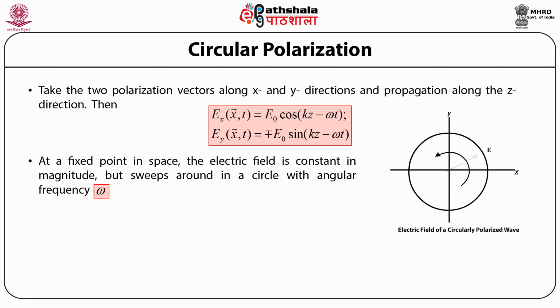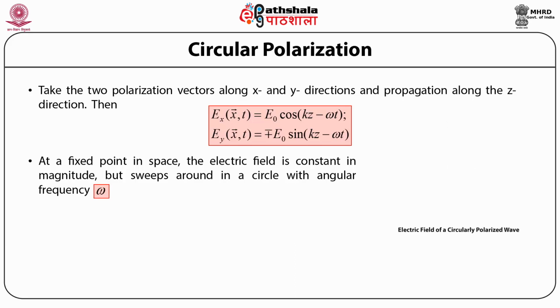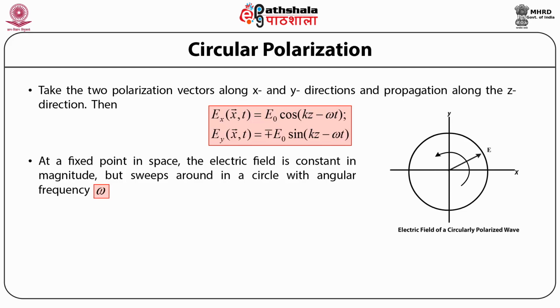In case of an elliptical polarization, what we see is that as the wave propagates along the z direction, the electric field vector then sweeps in a direction perpendicular to the direction of propagation of the wave, that is, sweeps in the xy plane and makes an ellipse. While in case of circular polarization, again the direction of propagation of the wave is along the z-axis and the electric field vector in this case sweeps out an area in the xy plane which is like a circle, hence the name circular polarization.